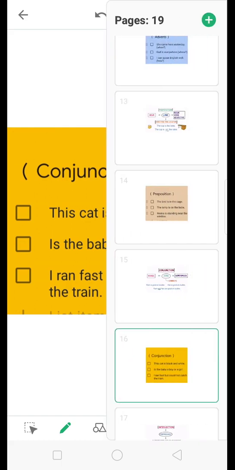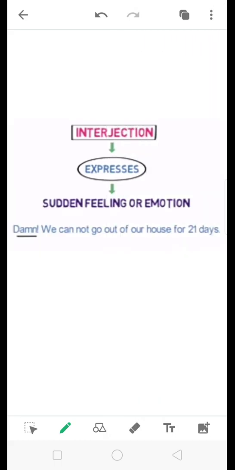Interjection. An interjection expresses some strong feeling or emotion. When the Prime Minister announced lockdown for the first time, what was our initial reaction? Damn, we cannot go out of our house for 21 days. Here, damn is a sudden feeling of shock.